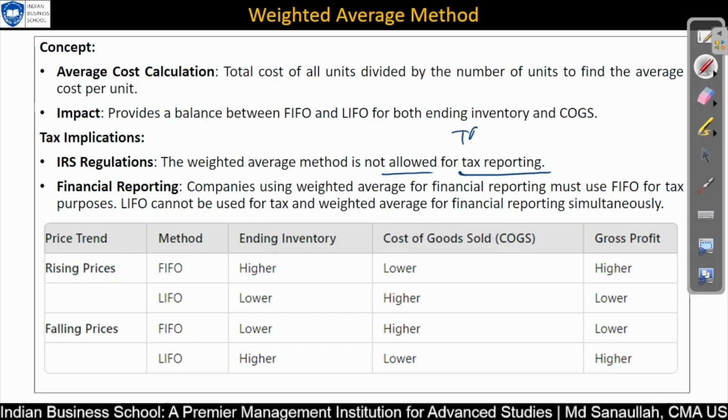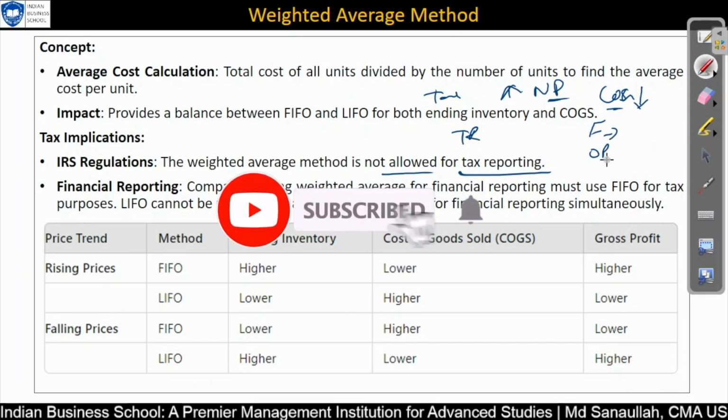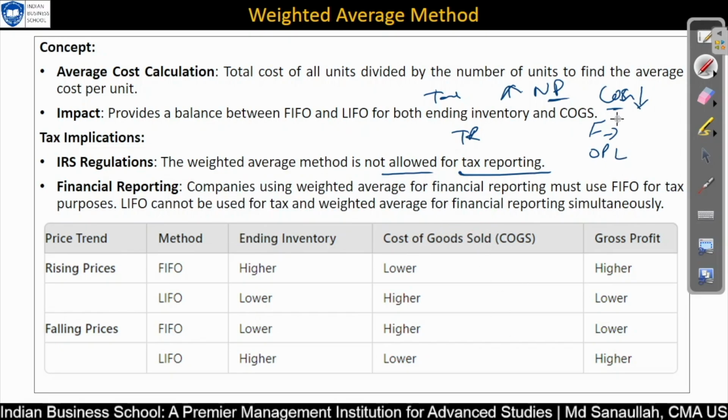For tax reporting it is not allowed, because the tax intention is to increase your net profit as much as possible. How will net profit increase? When your cost of goods is low. How will your cost of goods be low? When you charge a lesser price. Okay, so normally in FIFO we are charging the old price. Old prices are normally considered the cheapest or lowest prices. So that is why, for tax purposes, they keep on saying to use the FIFO method.